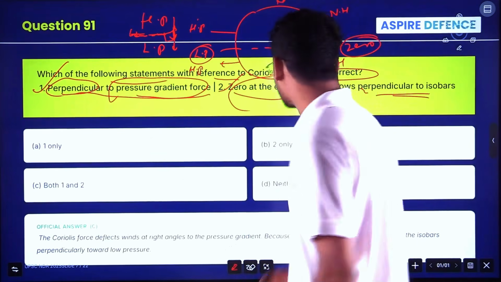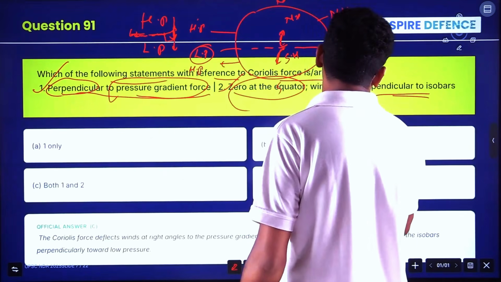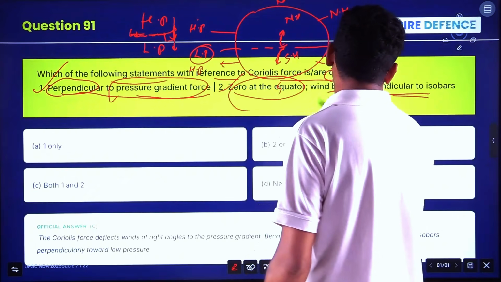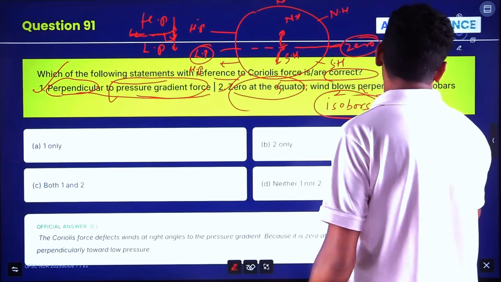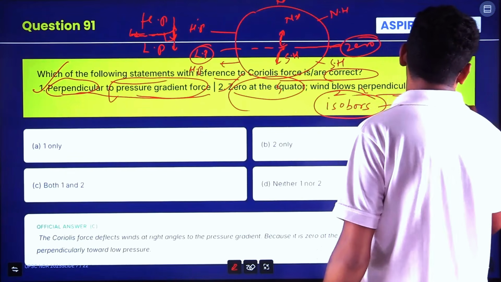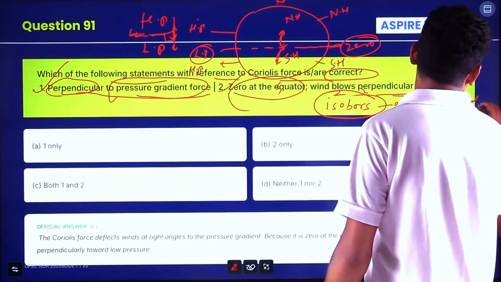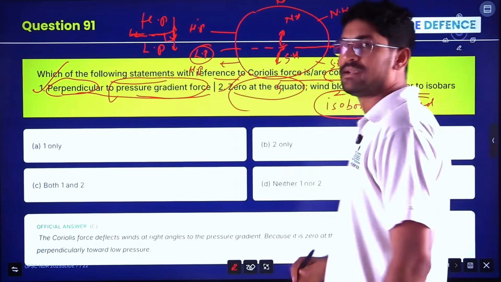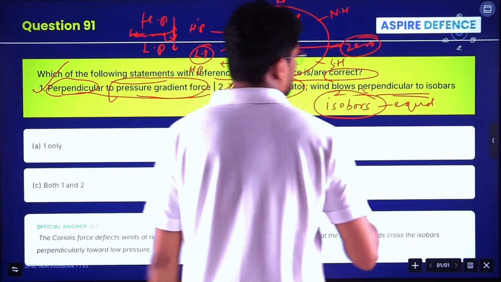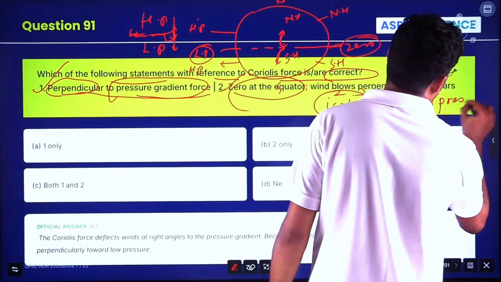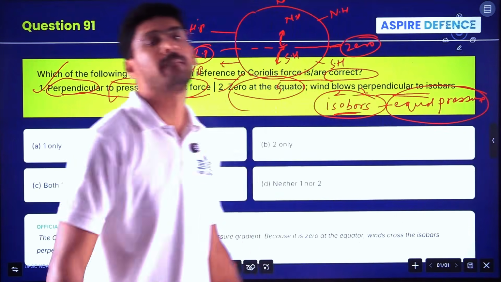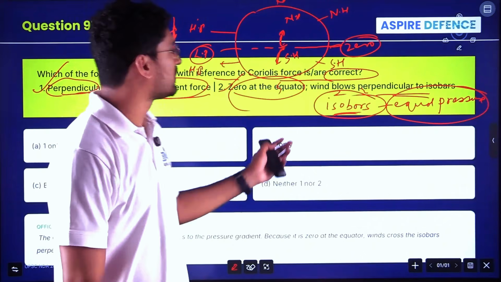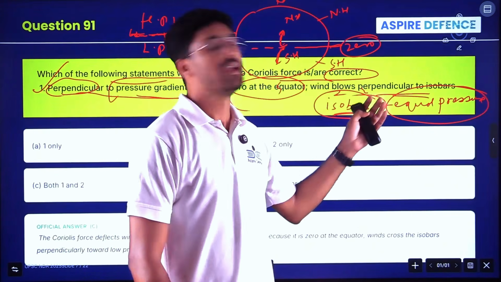There are some concepts here called isobars, which are equal pressure areas. This is not chemistry; isotopes and isobars are different in chemistry, but in geography these are equal pressure areas. Isotherms are there if temperatures are the same.